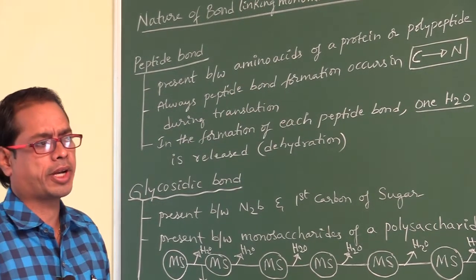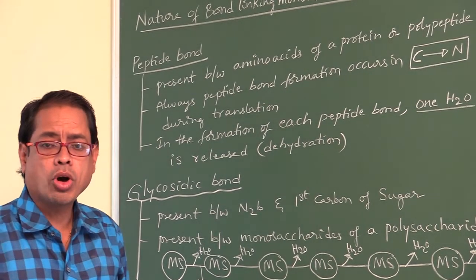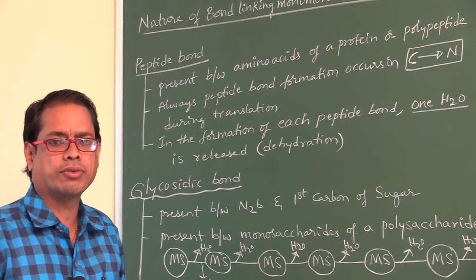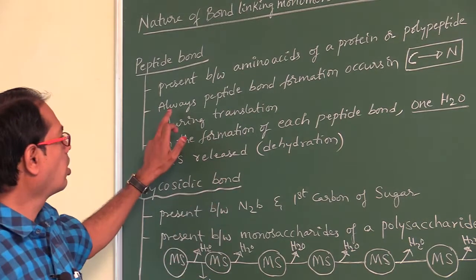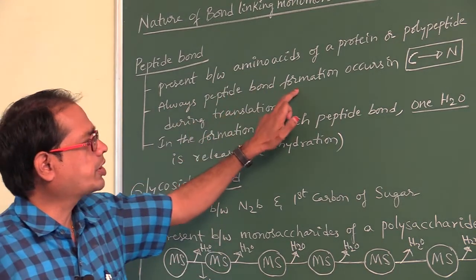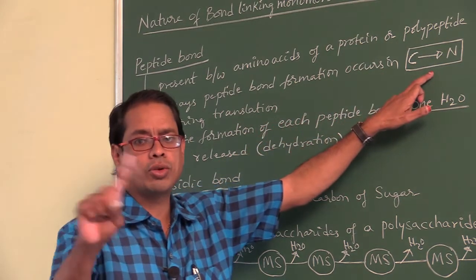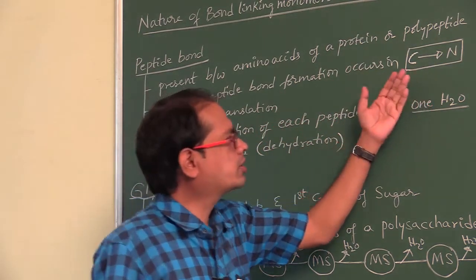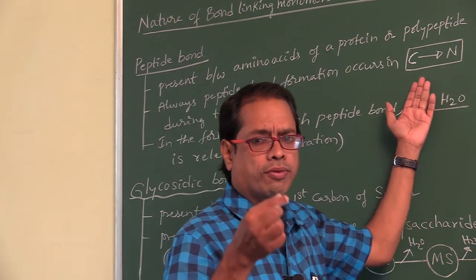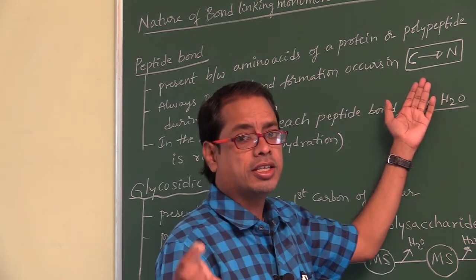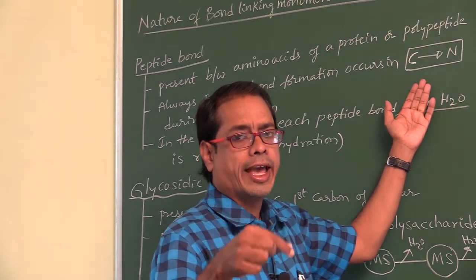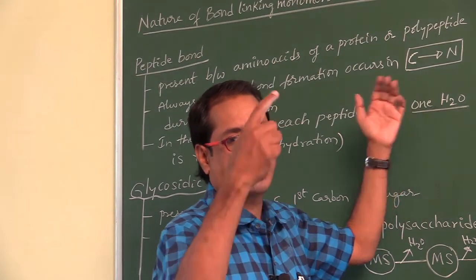That peptide bond occurs in the C to N direction. Peptide bond formation always occurs in the C to N direction. Don't say N to C. Why? Because the carboxyl group of the first amino acid is attached to the amino group of the next amino acid.